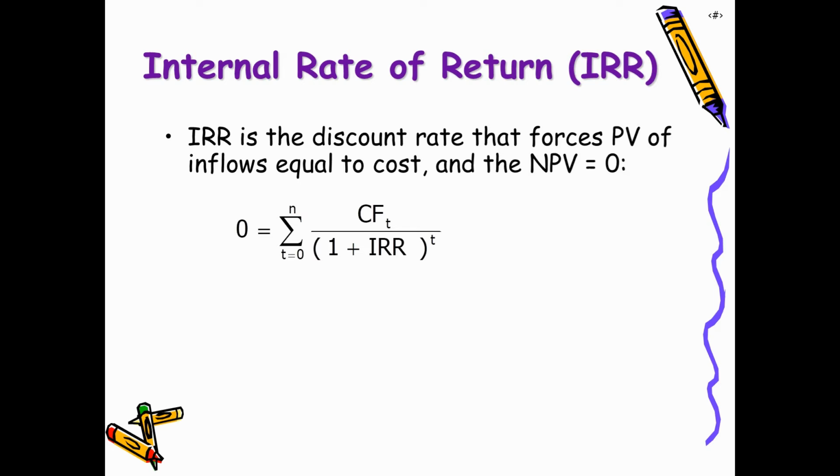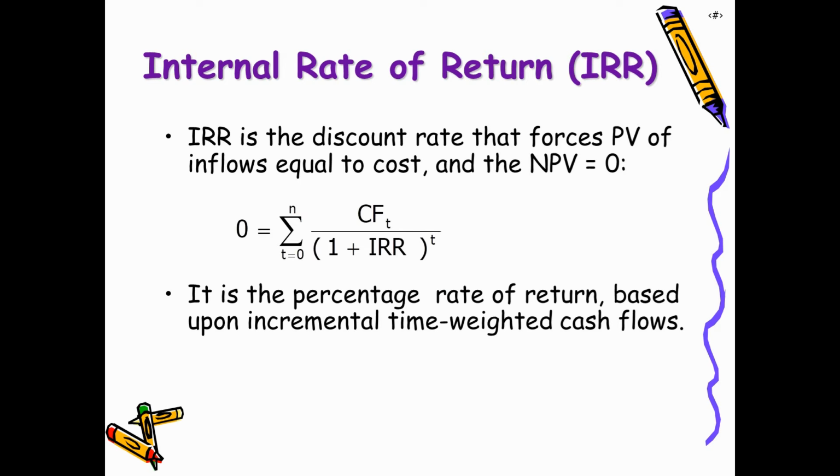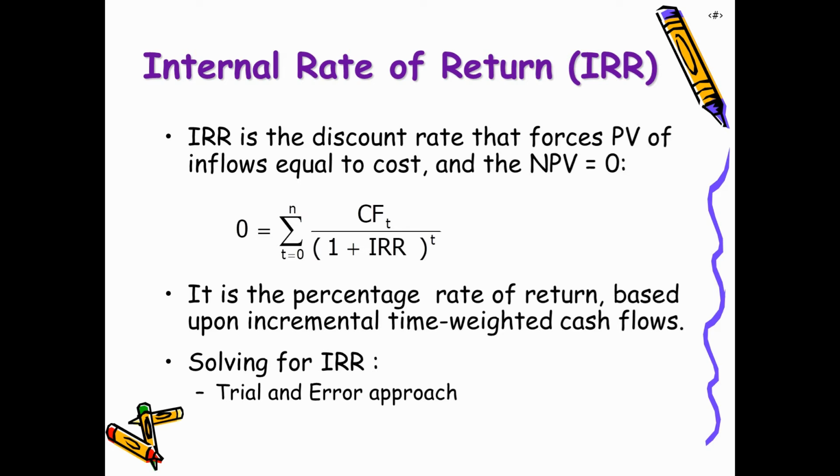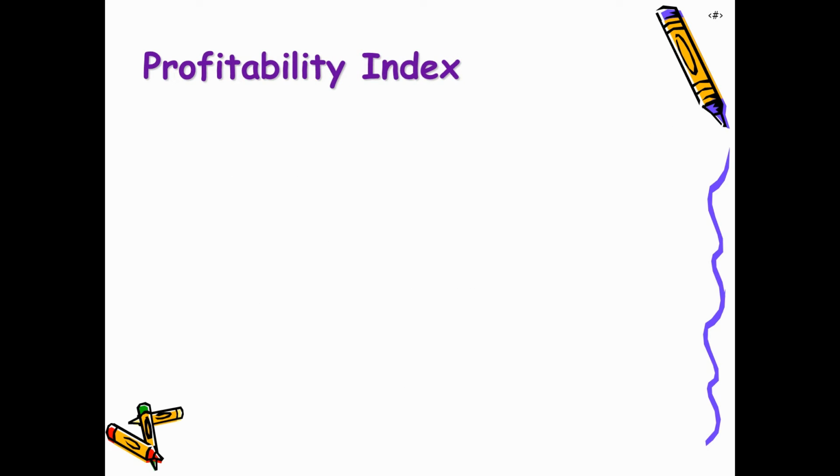So IRR is that discount rate that forces the present value of inflows equal to its cost, and NPV is 0. It is a percentage rate of return based upon incremental time-weighted cash flows. And we usually follow a trial and error approach for this.